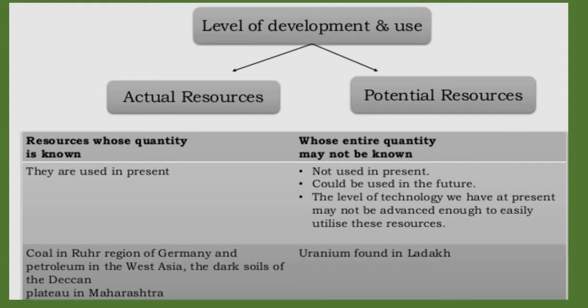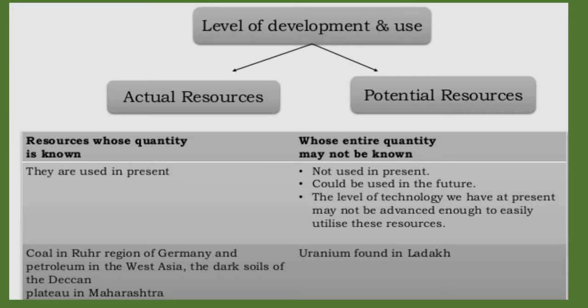Level of development and use. Resources are actual resources and potential resources. Resources whose quantity is known are actual resources. They are used in present time. Coal in rural regions of Germany and petroleum in West Asia, and the dark soil of the Deccan Plateau in Maharashtra are examples of actual resources.